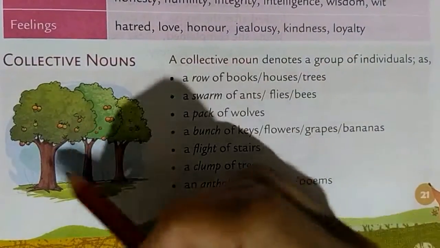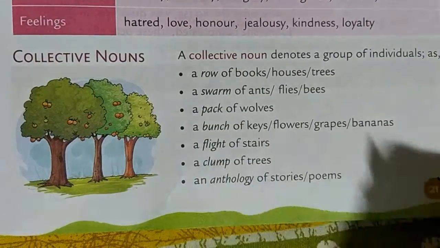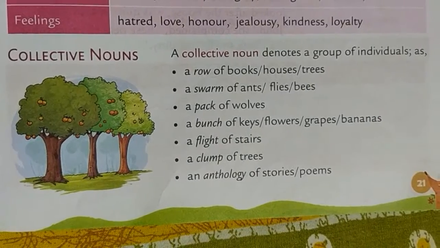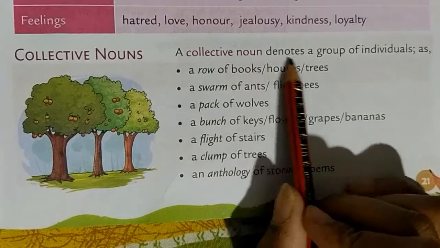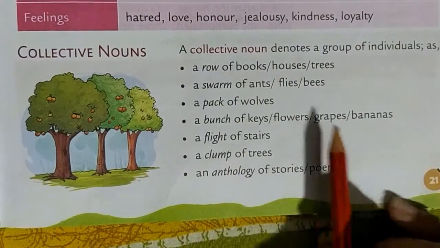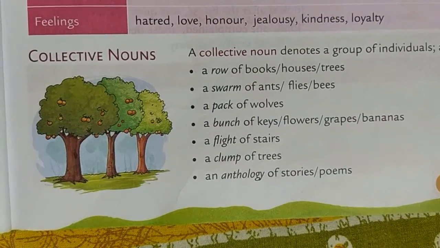Now the last one that we are going to learn is collective noun. Collective noun means a collection of things, any kind of collection comes under collective noun. This is the very easiest one. A collective noun denotes a group of individuals. See, anything that is in a group and we give it a name comes under collective noun.